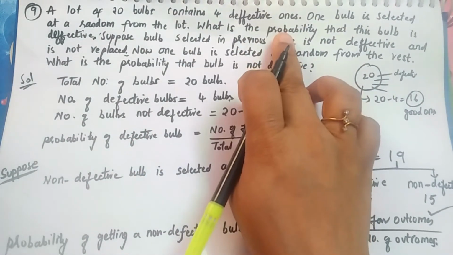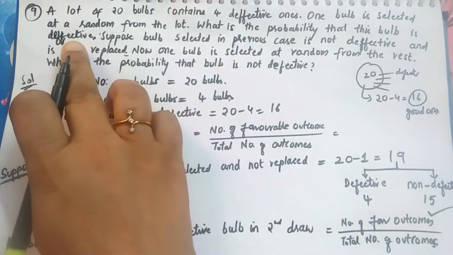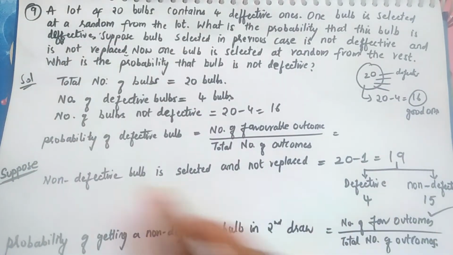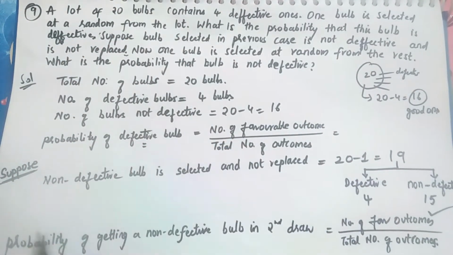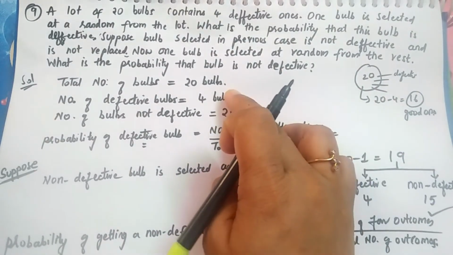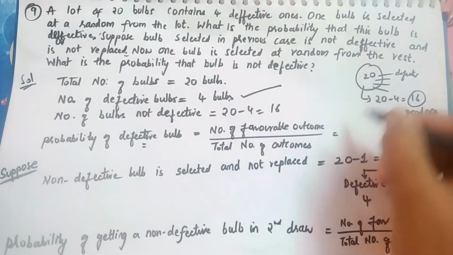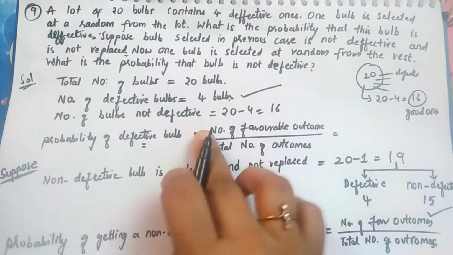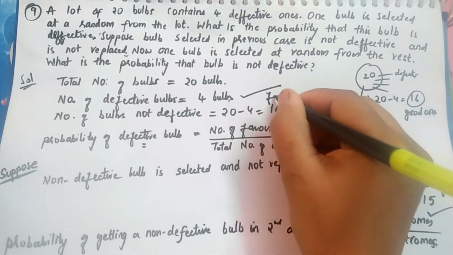What is the probability that the bulb is a defective one? It's very simple. We want the bulb to be a defective one. What is the probability of it? The favorable outcome will be this or this? Yes, it will be the defective bulbs. So we'll be taking the favorable outcome as this.